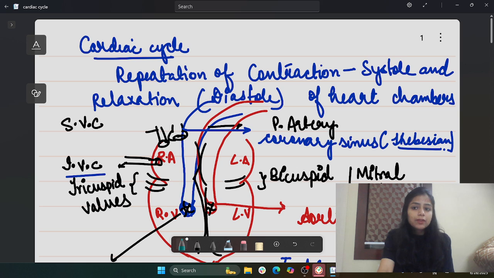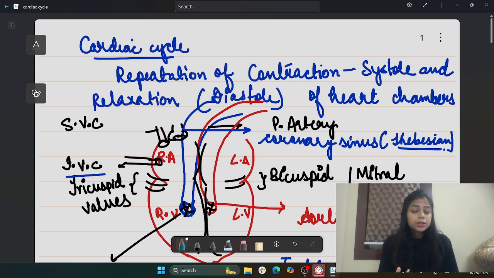Always remember, students, that at first the atria and the ventricular will be in the relaxed state. At that time, what happens? From the pulmonary veins, the oxygenated blood enters into the left atria, and from all the veins, that is inferior vena cava, superior vena cava, and also the coronary sinus, the deoxygenated blood enters into the chamber which is called the right atrium. So as the blood is getting filled in both the atria, there is a build-up pressure which the AV valves cannot hold, to which the AV valves open in case of the joint diastole. Now what happens? 70% of the filling of the ventricle takes place in the joint diastole.